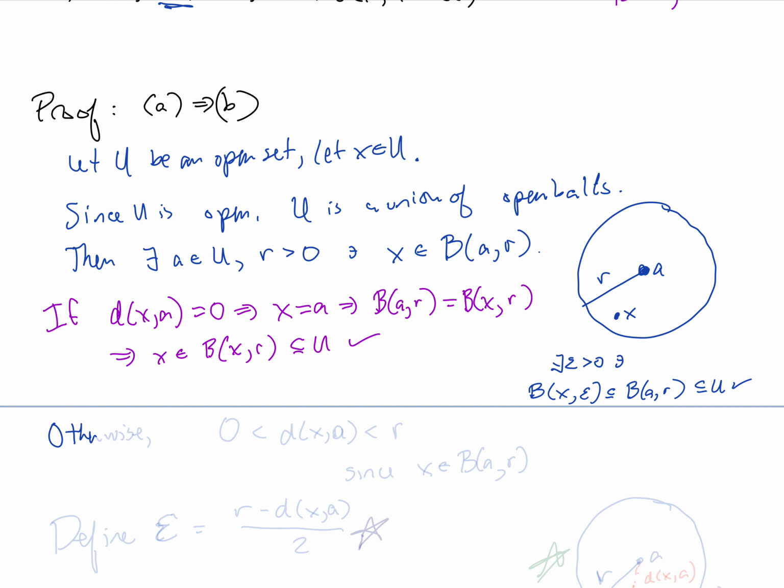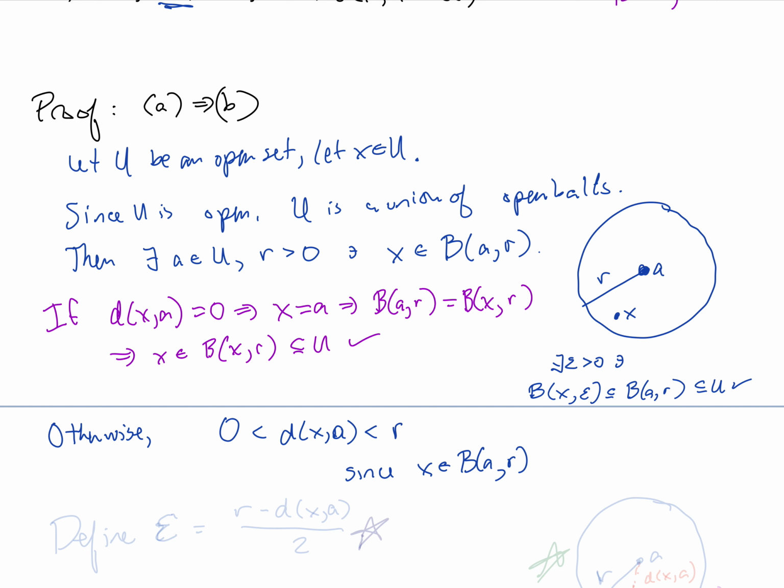Otherwise, the distance between x and A would be greater than 0, so 0 would be less than the distance between x and A, which also must be less than r, since x is in the ball of radius r centered at A, and the definition of being in that ball is that the distance between x and A has to be less than r. Okay, so we can assume that that is true.